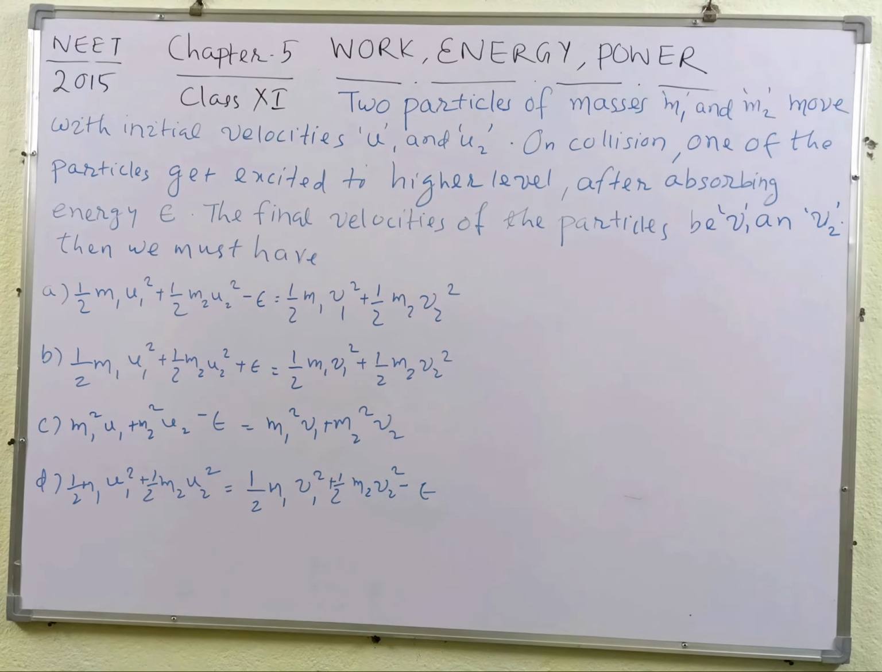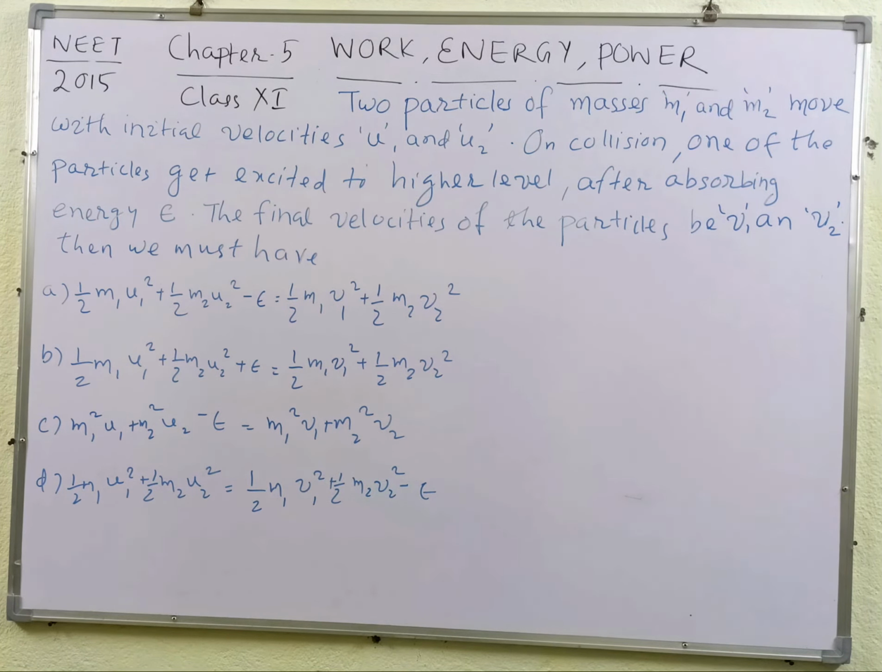Students, this question is asked in NEET 2015 from chapter 5 of class 11, that is from the chapter of work, energy and power. Two particles of masses m1 and m2 move with initial velocities u1 and u2. On collision, one of the particles gets excited to a higher level. After absorbing energy epsilon, the final velocities of the particles are v1 and v2. Then we must have which of the following four equations.